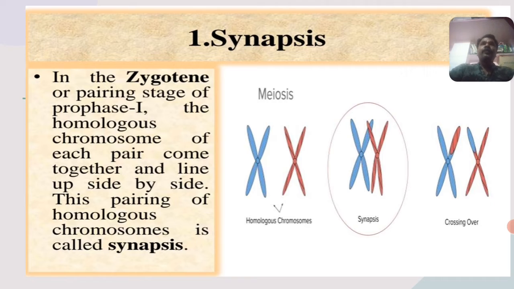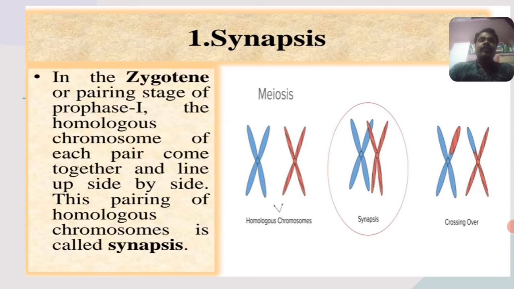I already told you, crossing over begins during the zygote stage, because the homologous chromosomes undergo pairing, which is called synapsis. Remember this word.